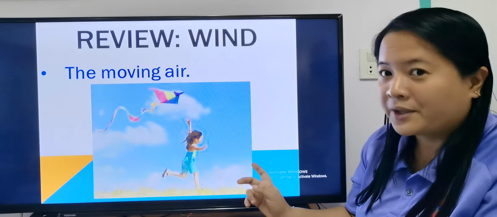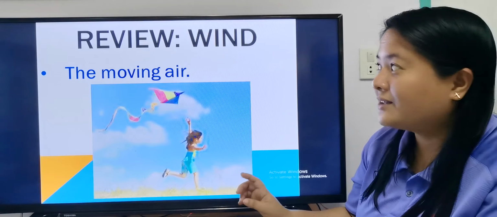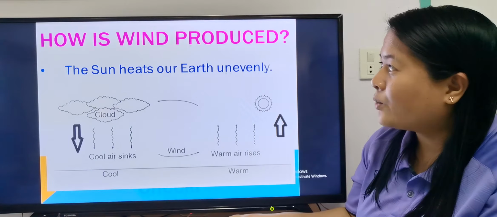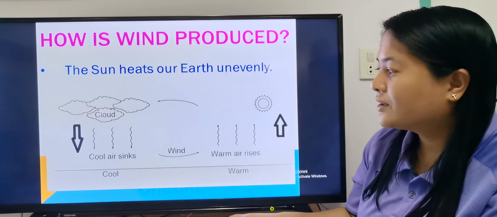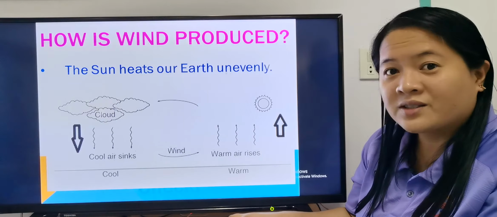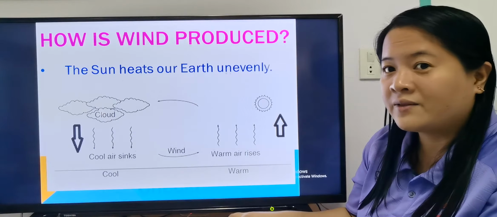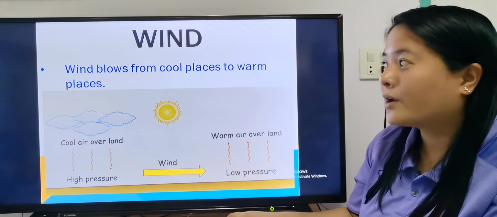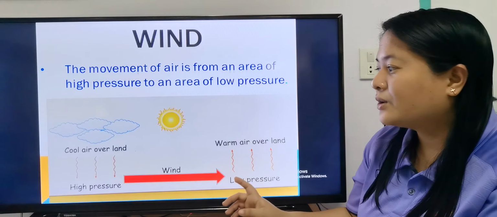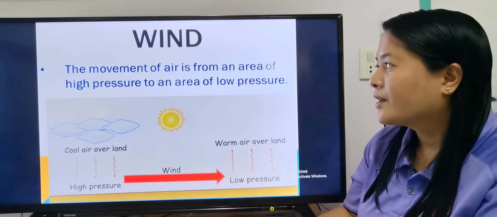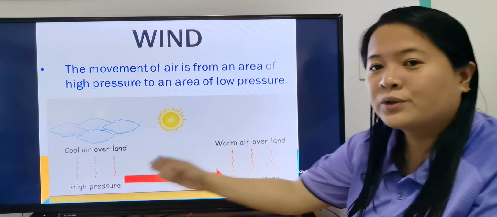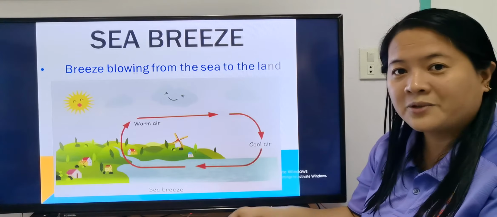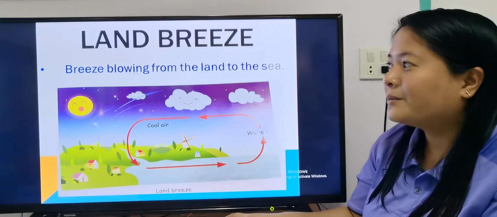Okay, so we studied about wind. We said that wind is the moving air. We studied about how wind is produced. We said that it's because the sun hits the earth unevenly. Wind blows from cool places to warm places, and wind moves from the area of high pressure to low pressure. We also studied about sea breeze and land breeze.